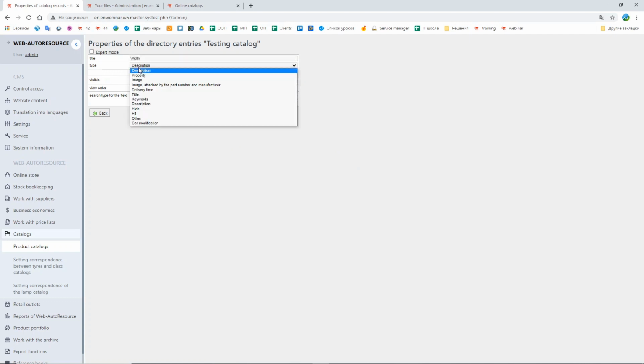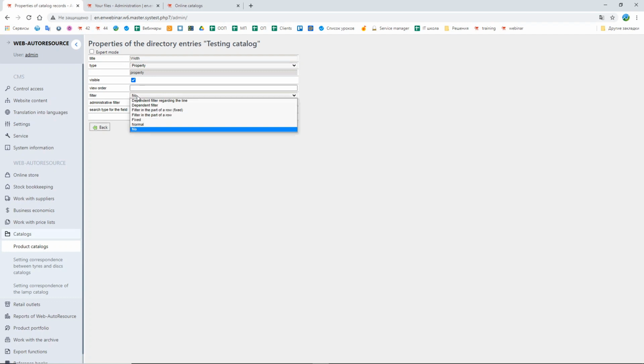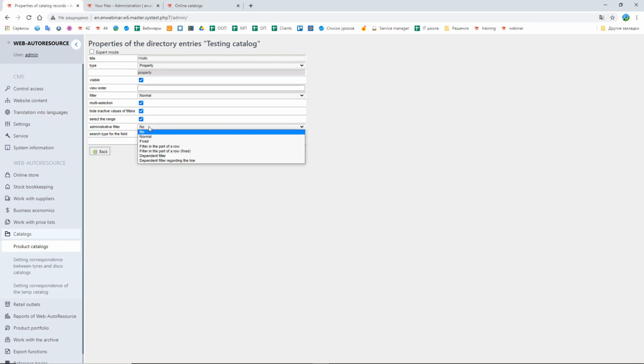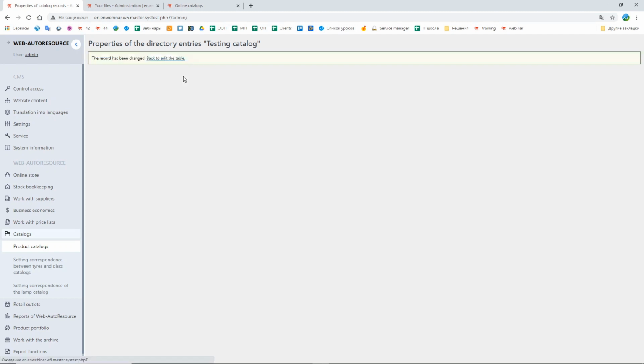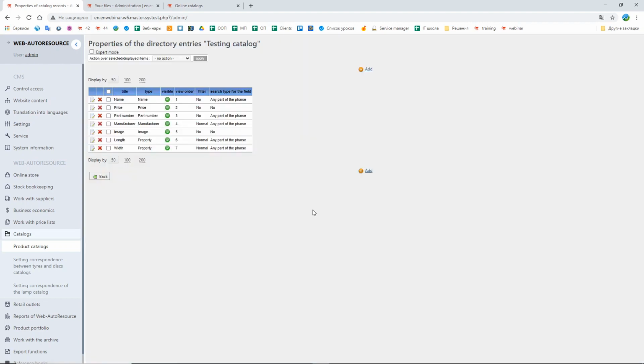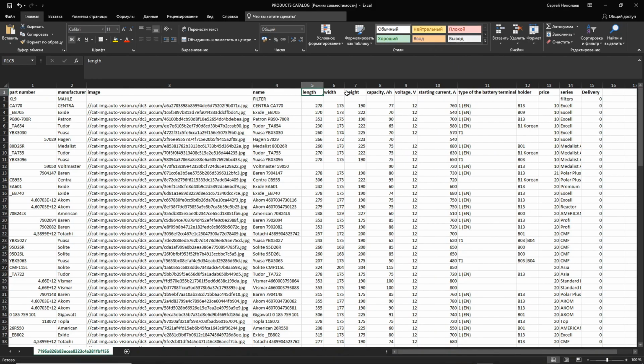Width, also type property, also is going to be used as a filter, and also without selecting the range. What else?